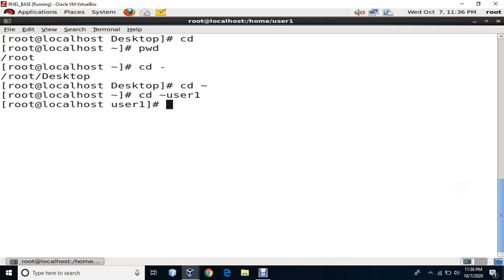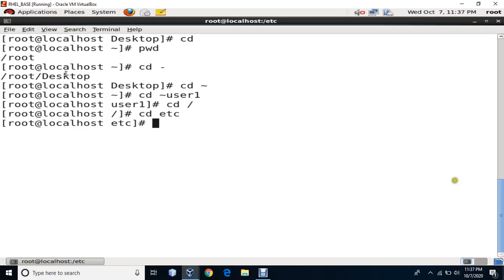Okay, so the next one is if I want to go to root directory, the main directory of your file system, then in that case you say cd space /. If you want to go to a certain particular directory, then you have to provide the complete path of that directory. So let's say I want to go to etc directory, so I'll say cd etc and then I'll be moved to etc directory. Now here the question is, etc directory is inside root, hence I did not use any path. I'll directly write etc directory.